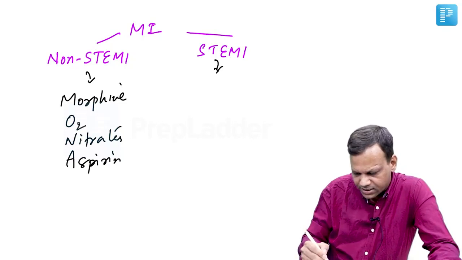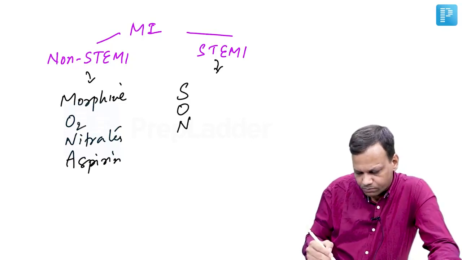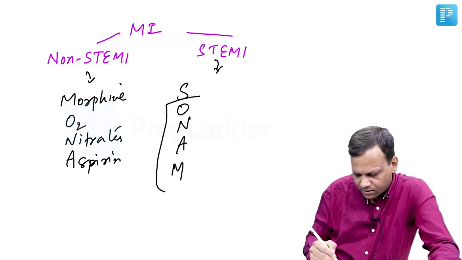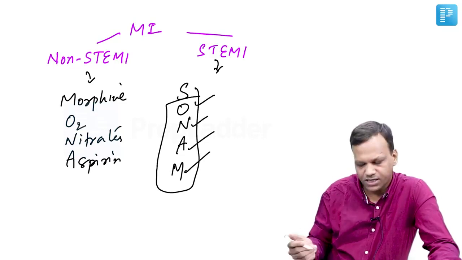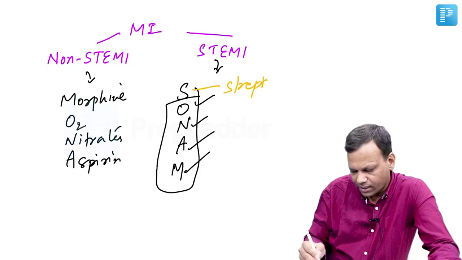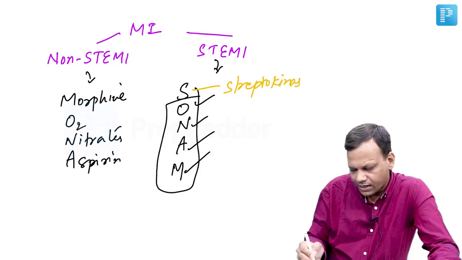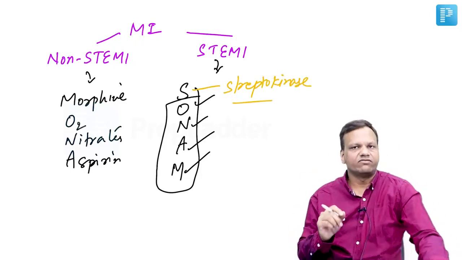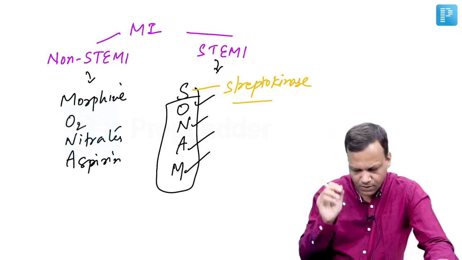But on the other hand, in STEMI, we need to give MONA plus. If you see, 4 drugs are the same: morphine, oxygen, nitrate, aspirin. The extra drug is streptokinase. So it is very important to remember, streptokinase or thrombolytic drugs are indicated only in ST elevation myocardial infarction. Okay? So that is important about the drugs used in ischemic heart disease.